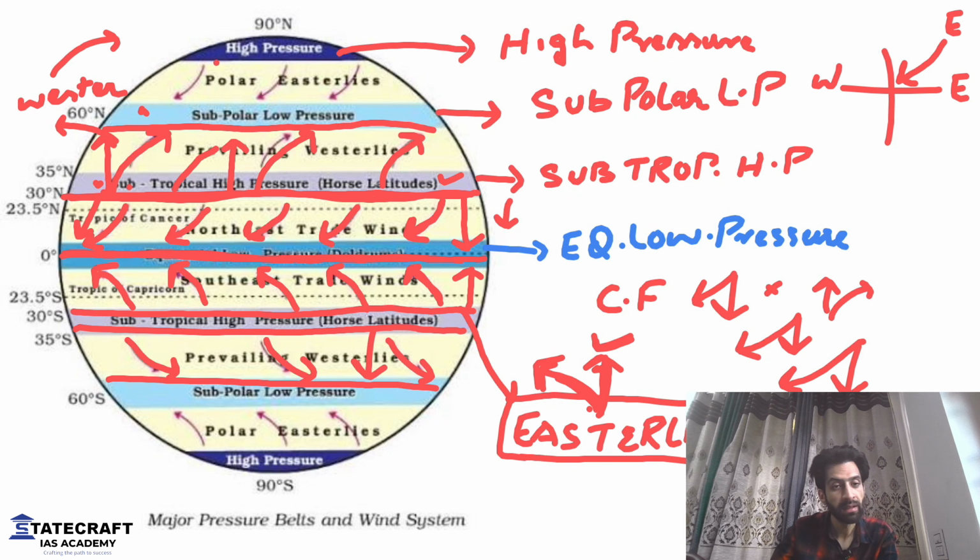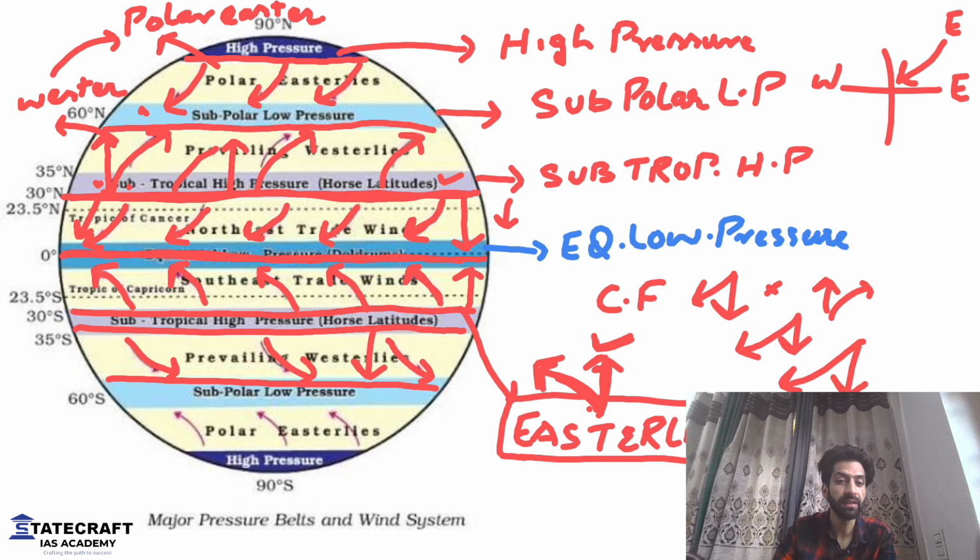And finally, we have a high pressure condition around the poles, and the wind from high pressure will come towards the subpolar region. Now I don't need to repeat why the wind is curved. You have already learned this. I have told you this multiple times. The direction gets deflected, and these are called polar easterlies. What are they known as? Polar easterlies. Easterlies in both the cases, but that's tropical easterly. These are polar easterlies. I hope everything is clear.